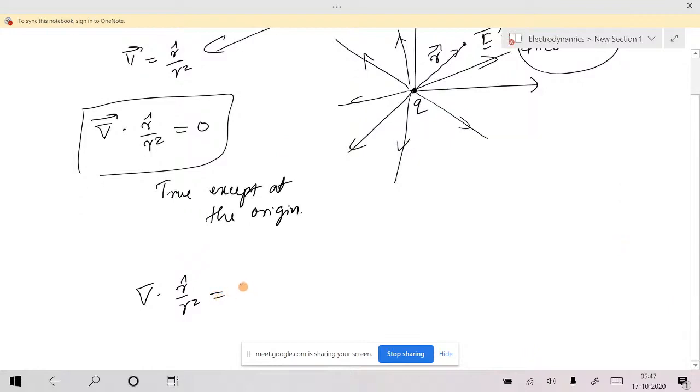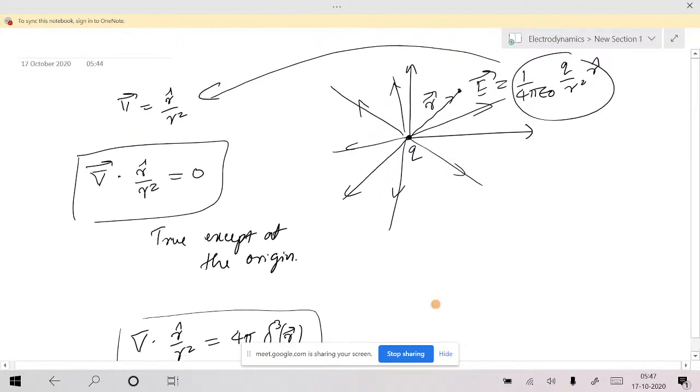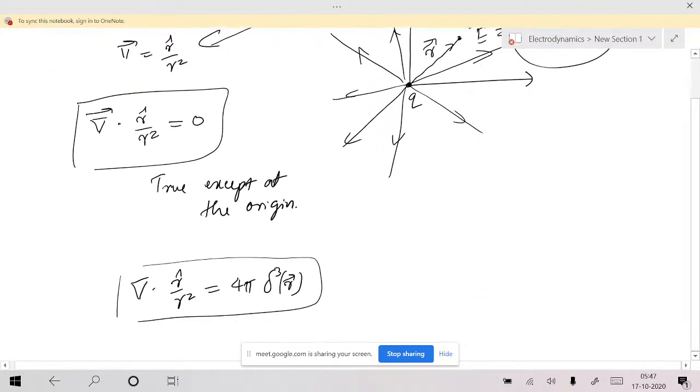Later we are going to edit this one as 4 pi delta cube of r, Dirac delta. This delta cube of r exists only at the origin. This is 0 outside the origin. We are going to edit this one according to Gauss theorem. We apply Gauss theorem, we find an inconsistency, but we believe Gauss theorem. To fix that, we are going to fix this right hand side part. So you will see this one later. Again, it is greatly discussed.